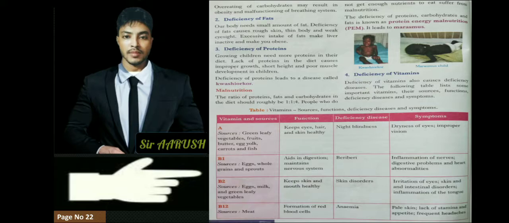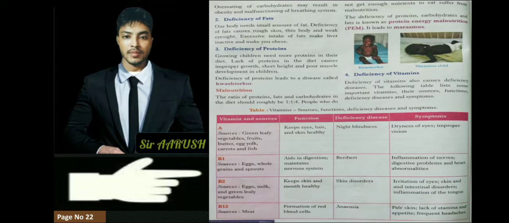And if we do not eat it, what disease will we have? Night blindness. We cannot see well at night. And the symptom is dryness of eyes. And vitamin B1, what are the sources? Eggs, whole grains, sprouts. It helps in digestion and maintains our nervous system. What is the disease if we do not consume vitamin B1? Beriberi.